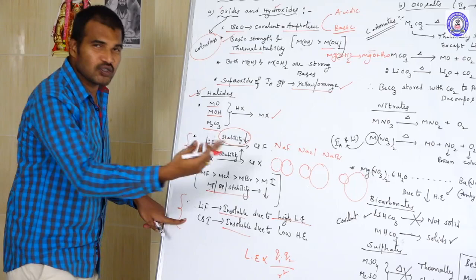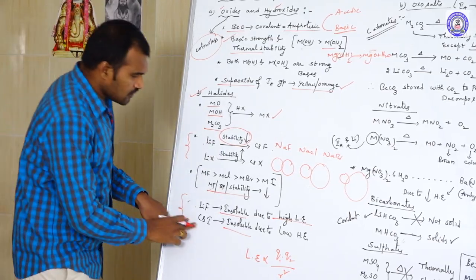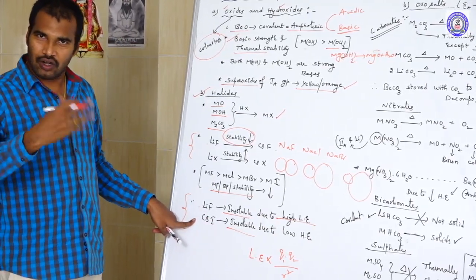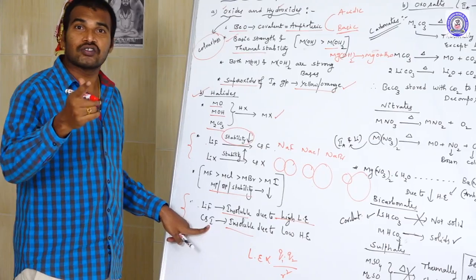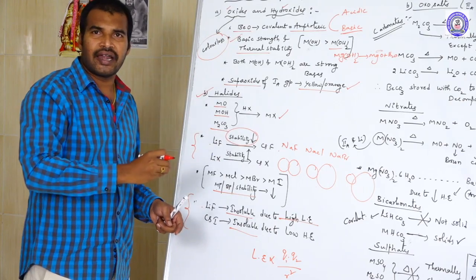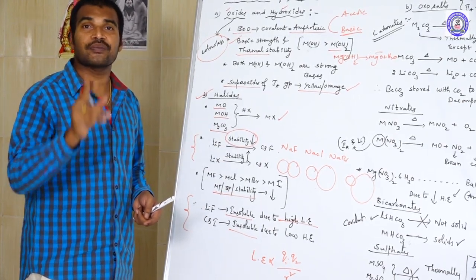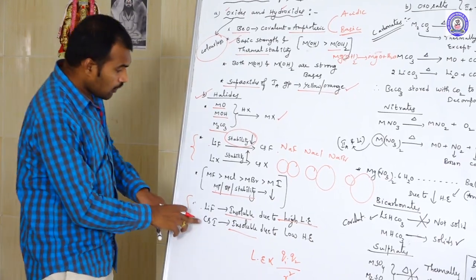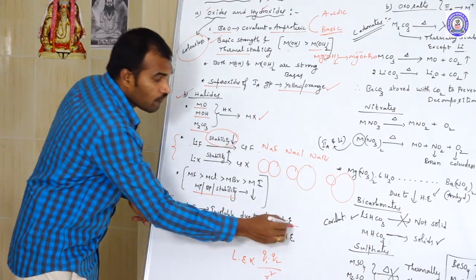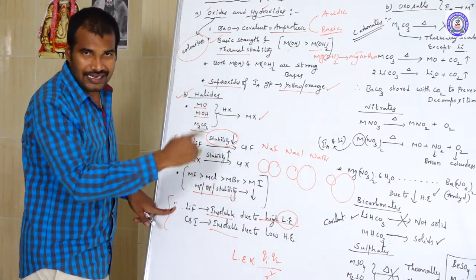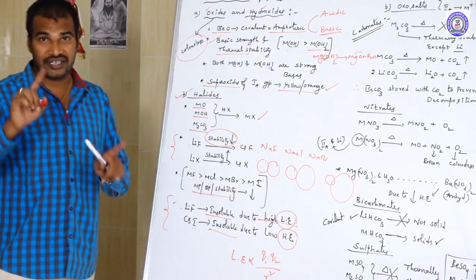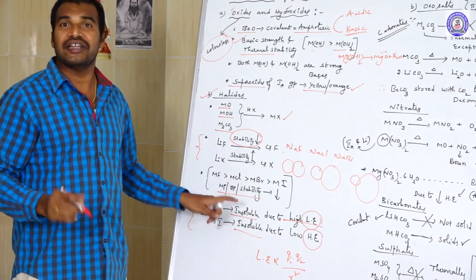Even cesium iodide is also insoluble. Here, what is the reason? In cesium iodide, we have a larger cation and a larger anion. With the increase in the sizes of cation and anion, there is no difference in lattice energy. It completely depends upon hydration enthalpy, but the hydration enthalpy of cesium is the least. So lithium fluoride is insoluble because of high lattice enthalpy, whereas cesium iodide is insoluble because of low hydration enthalpy. Reasons are different, but the trend is okay.